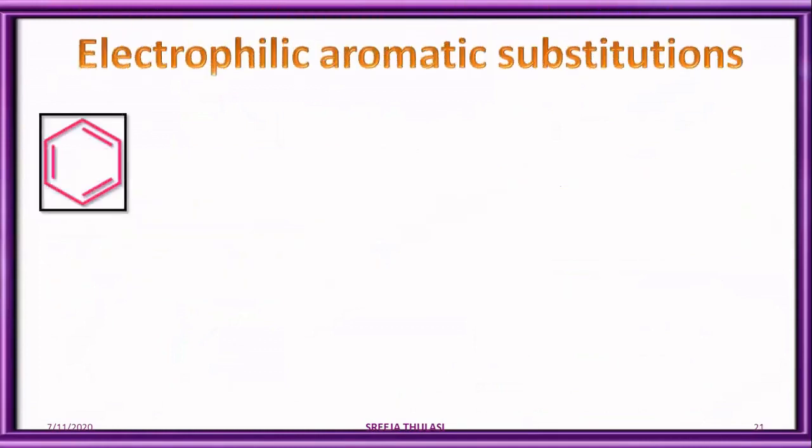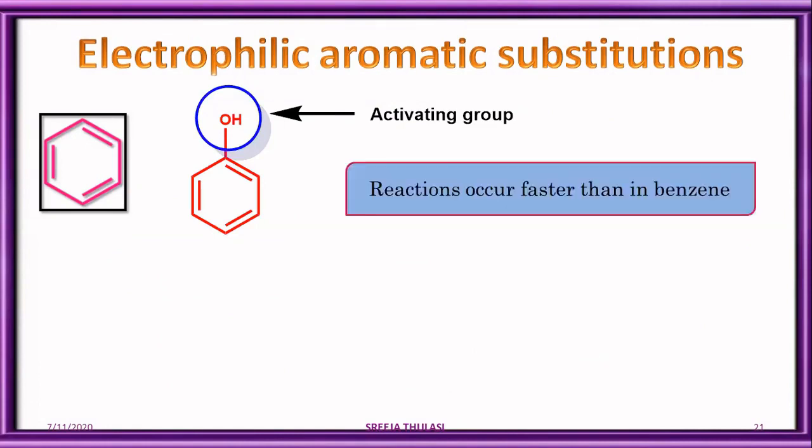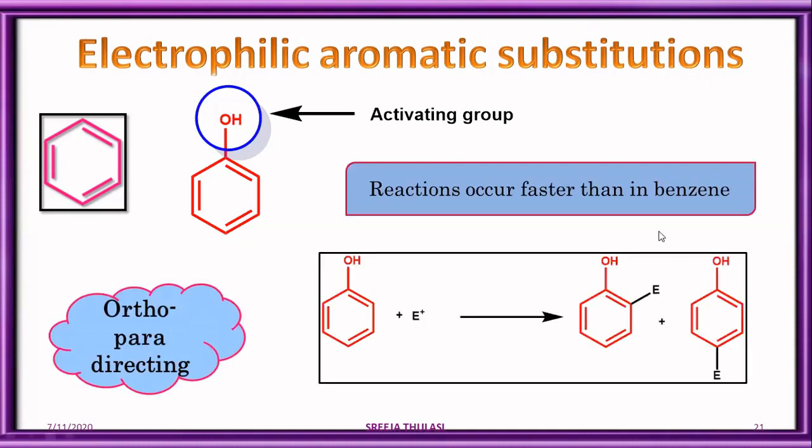Because of the presence of the aromatic benzene ring, phenols readily undergo electrophilic aromatic substitution reactions. And as OH is an activating group, it undergoes these reactions at a much faster rate than benzene. Additionally, the OH group is ortho-para-directive. Therefore, the incoming electrophile goes to the ortho or para position.